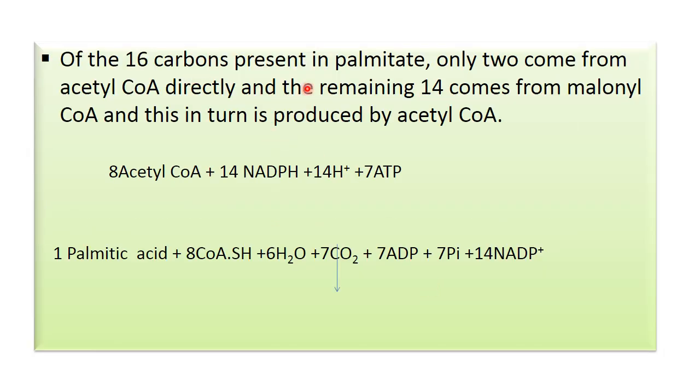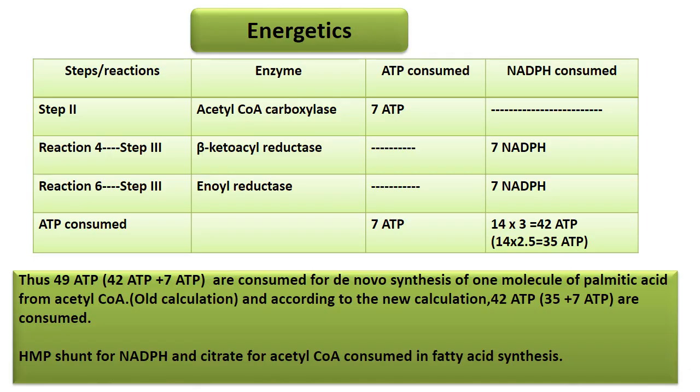Of the 16 carbons present, see now how palmitate is synthesized. So 8 acetyl coenzyme A combine with 14 NADPH and 7 ATP molecules to synthesize palmitic acid, and coenzyme A, water and carbon dioxide are removed. Then we come to the energetics. In step 2, acetyl coenzyme A carboxylase, 7 ATP are utilized.